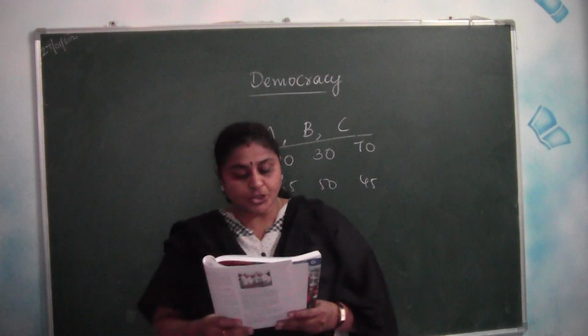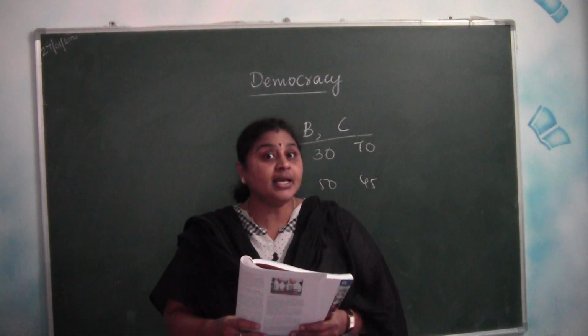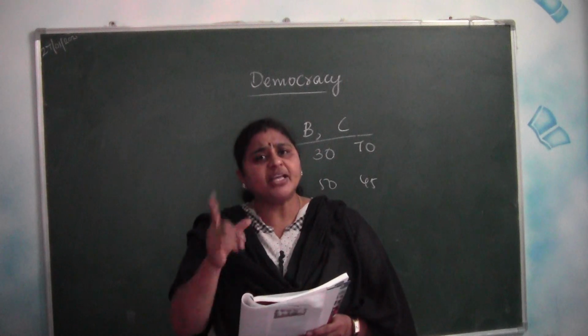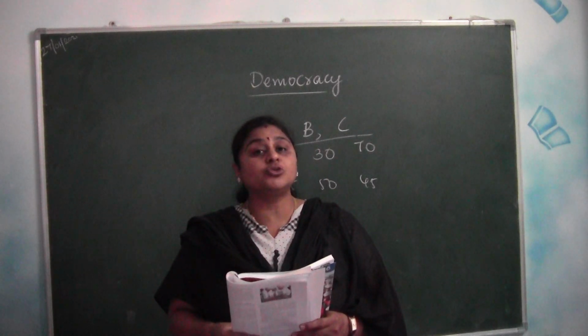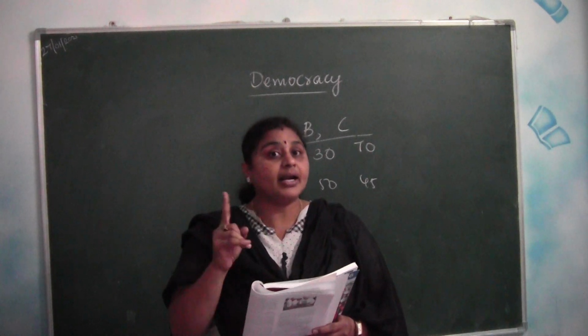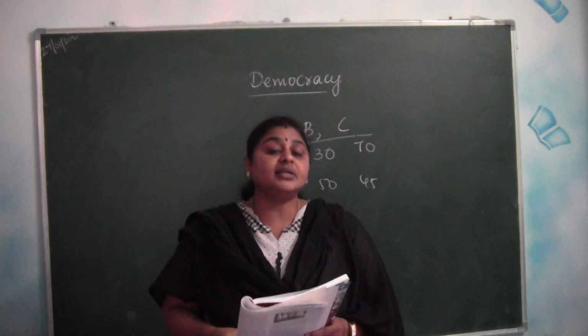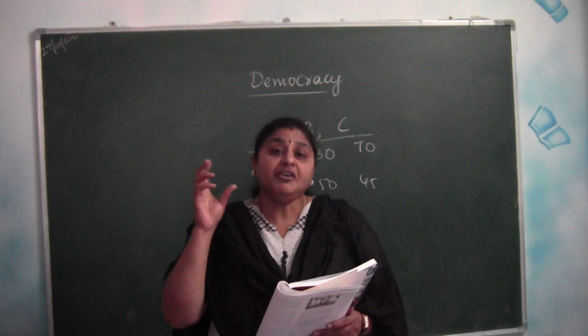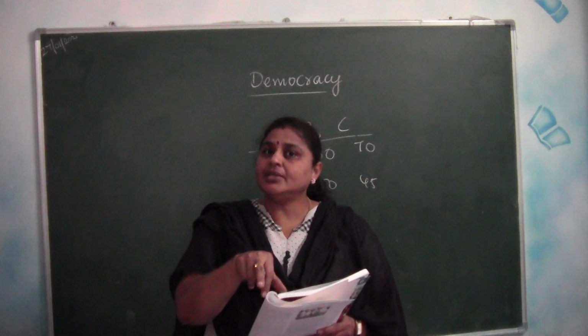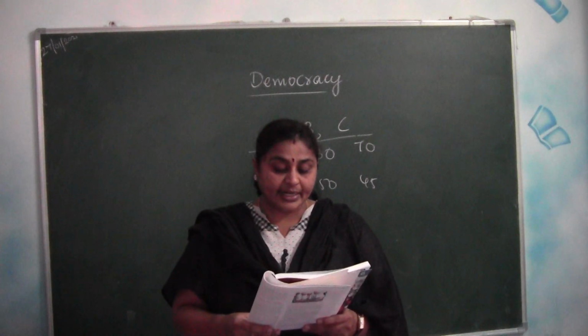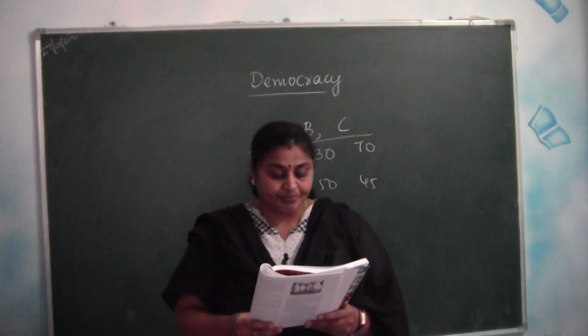This is known as coalition government. If the majority party got more votes, then they will elect one representative, that is representative government. If two parties combine together and form the government, that is coalition government.